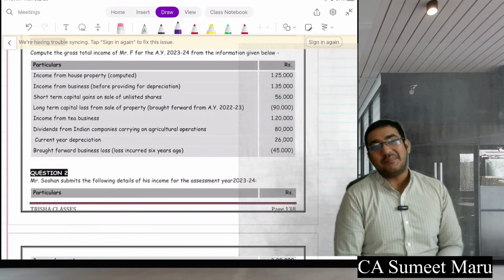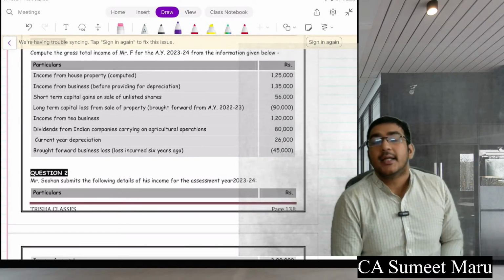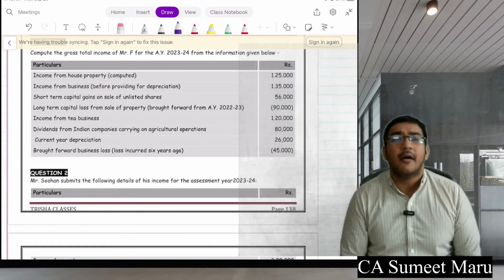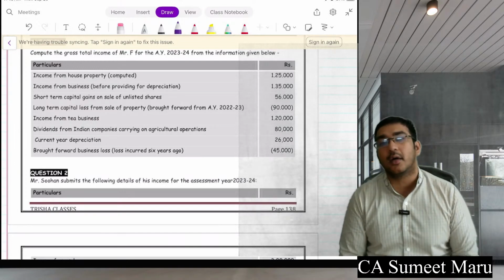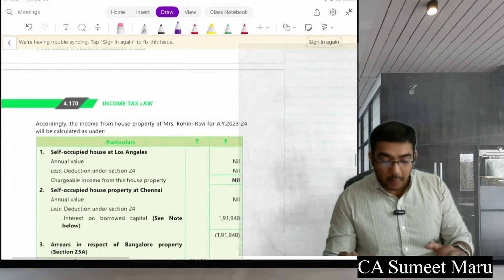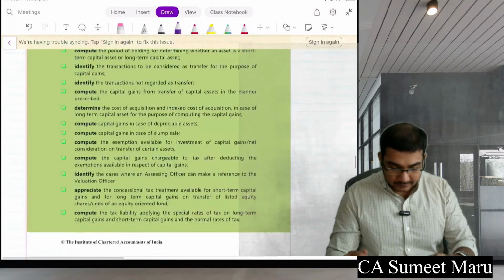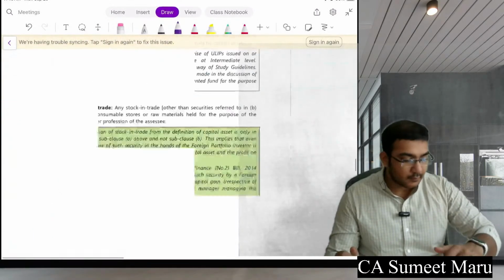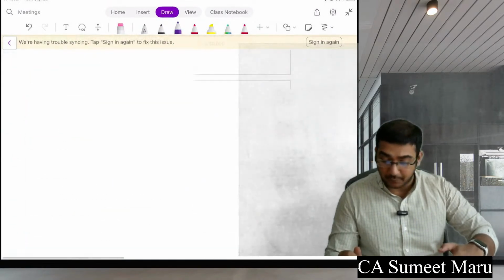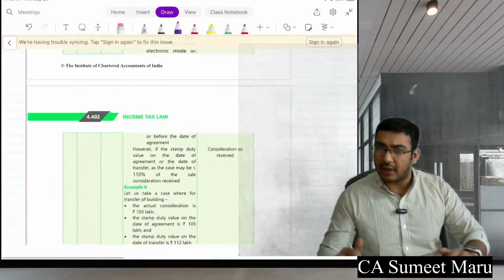Chalo, let's come back to our classes, guys. Now, see what I felt, guys. I feel that yesterday after doing set off and carry forward, let's take one or two questions of set off and carry forward because that's very important to understand the practical impact of set off and carry forward. And let me see how much you know this already. Okay, so let me bring your study material into place. And let me see how well through you are with the set off and carry forward because nobody has asked a question. So I want an absolutely right answer from you guys. And after that we will continue our revision. Okay.